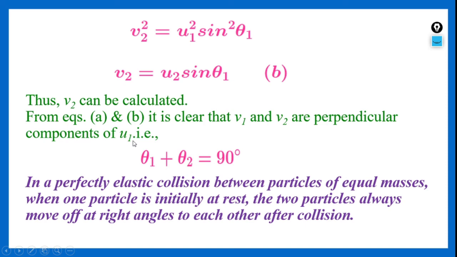Hence, when both are perpendicular, the balls after collision are moving at an angle of 90 degrees with one another. That is, theta 1 plus theta 2 is equal to 90 degrees. That means in a perfectly elastic collision between particles of equal masses, when one particle is initially at rest, the two particles always move off at right angles to each other after collision.